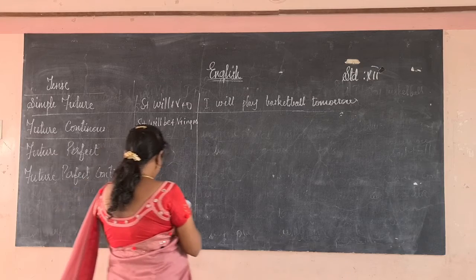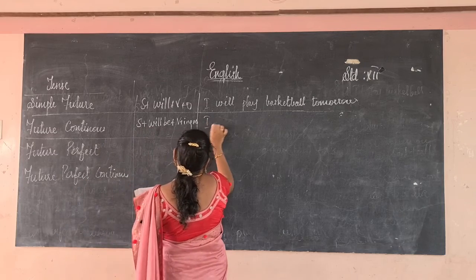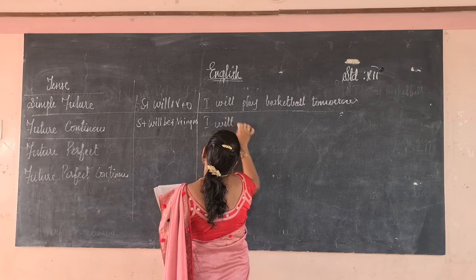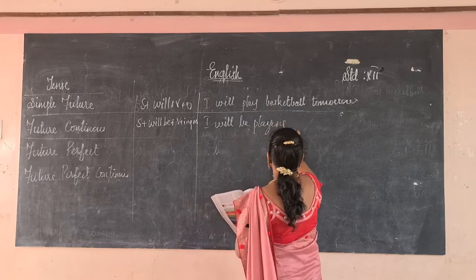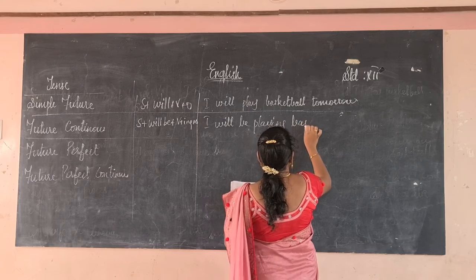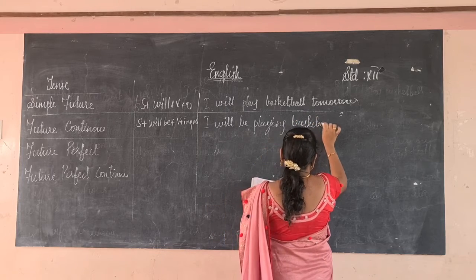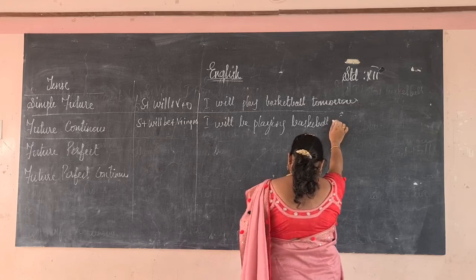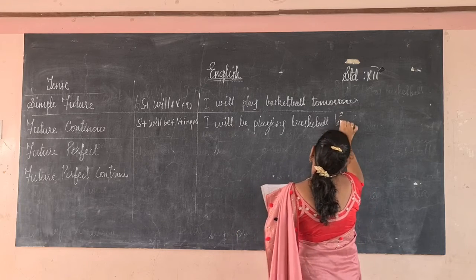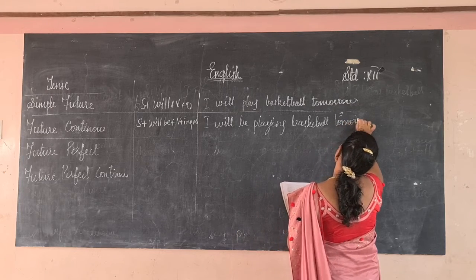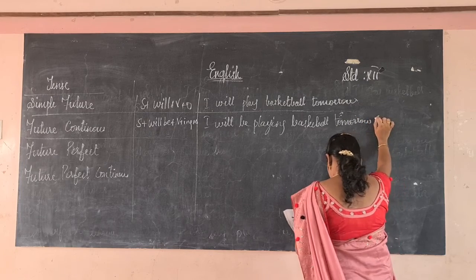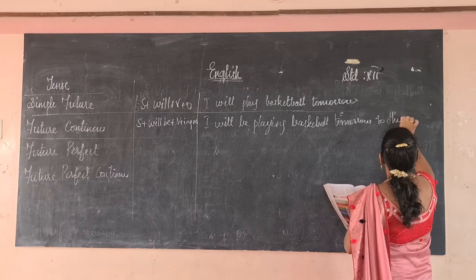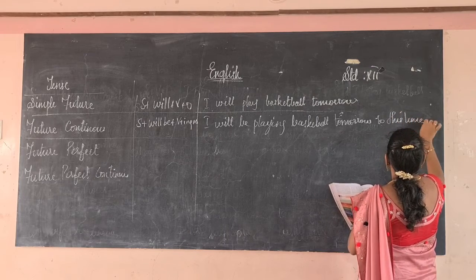So, I will be playing basketball tomorrow at this time. At this time or by this time, we can write this.